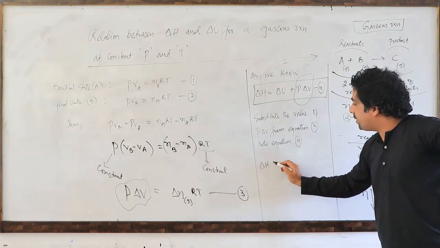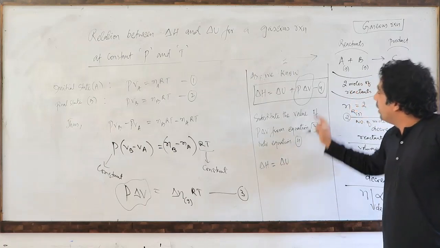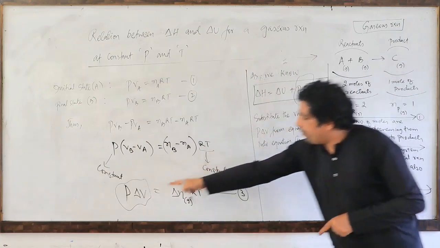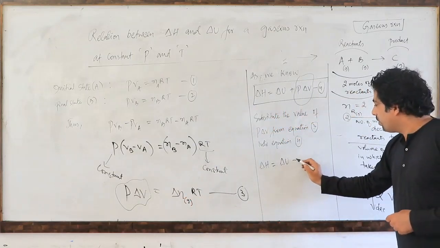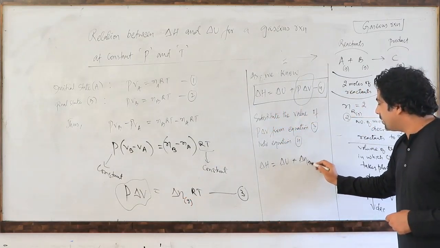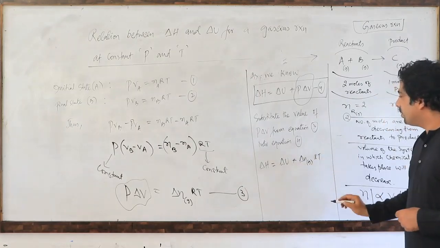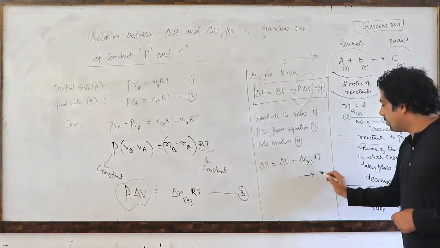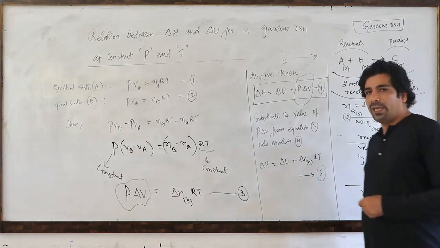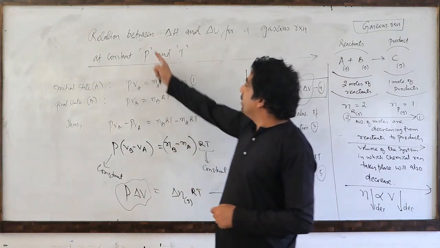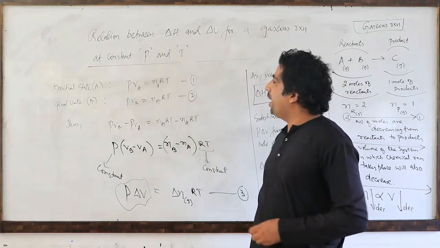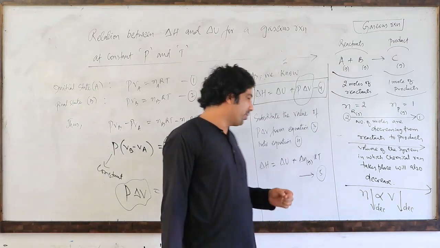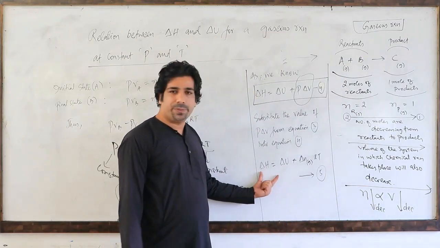Delta H is equal to delta U, in place of P delta V I have to write delta n RT, plus delta n RT. So let us call it equation number 5 now, my dear friends. So I have reached the conclusion, the relationship between delta H and delta U for a gaseous reaction at constant pressure and temperature. So this is the final equation with you.